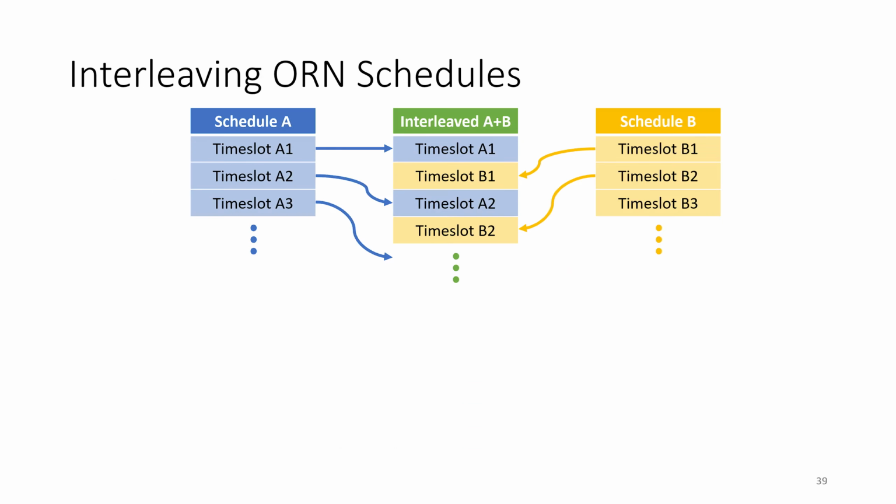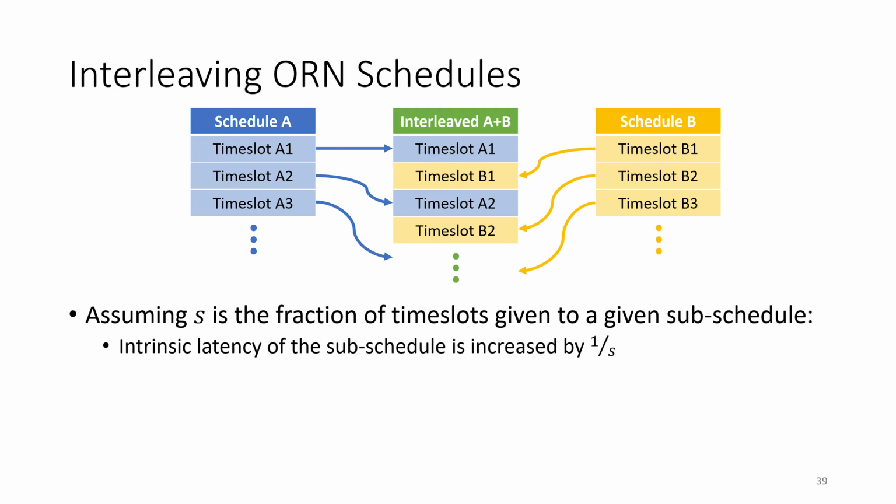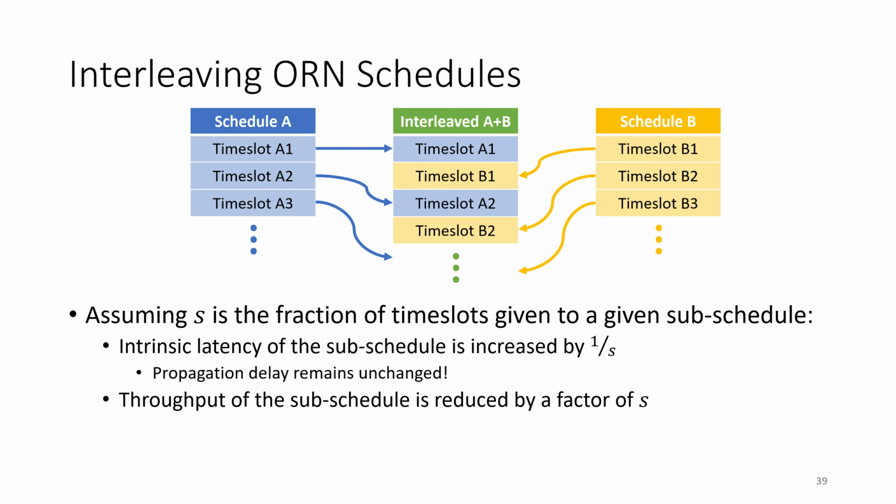We literally interleave two different schedules to create a combined schedule, and depending on the proportion of time slots that we allocate to each subschedule, we're going to increase the latency inversely proportional to that value, although this is only the intrinsic latency that gets increased. Propagation delay doesn't change. Queuing delay may change if you're routing different traffic because now it's interleaved. Additionally, the throughput of the subschedule is going to be reduced in proportion to the proportion of time slots that you gave to that subschedule. However, the overall system throughput is just going to be a weighted average of the different subschedules.